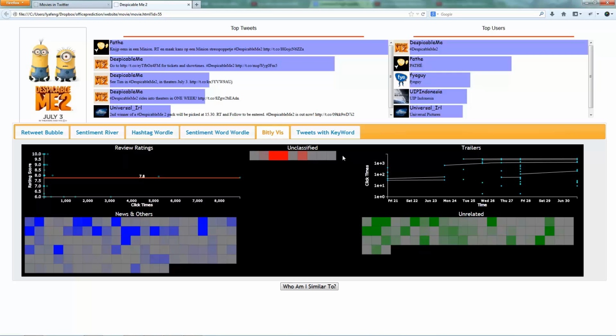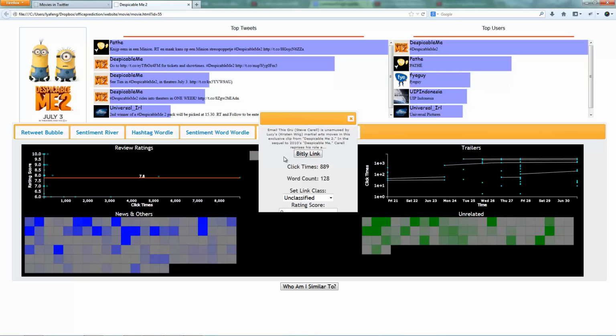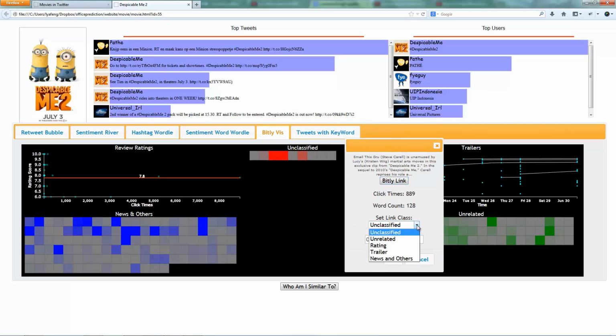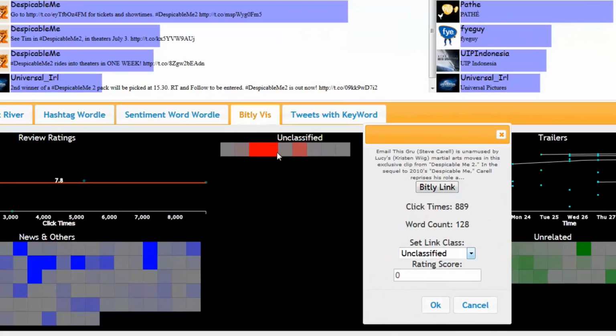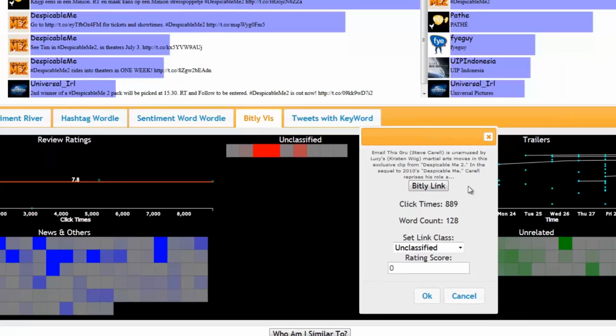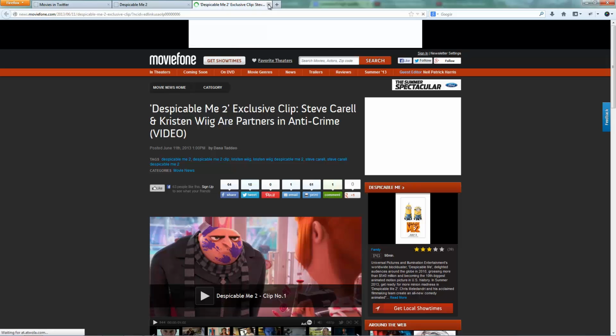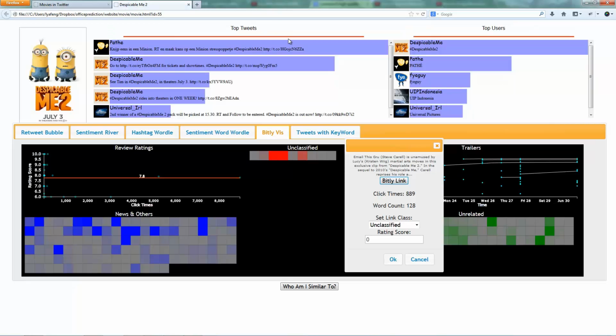We look at the bit.ly data and use our interactive system for manually classifying links. All bit.ly links begin in the center as unclassified. The brighter the color, the more clicks the link has. By clicking on a square, a brief bit of text is brought up, and unrelated stories can be quickly reclassified. If a link has to do with the review, the analyst will open the link and scan the article for a review score, which will be entered into the system and plotted in the upper left-hand plot.